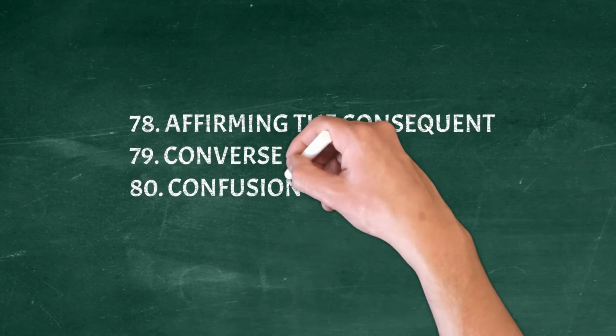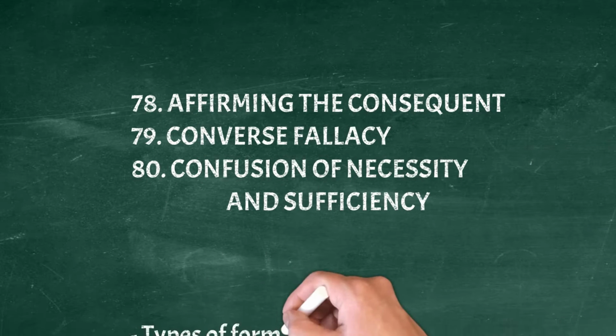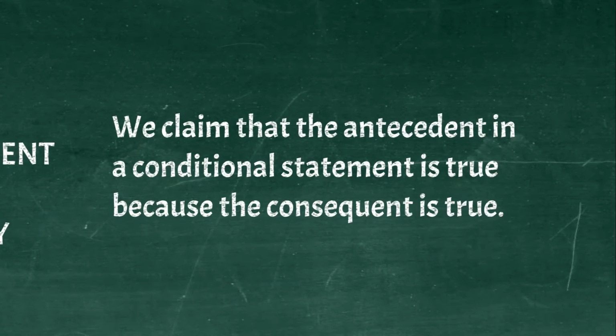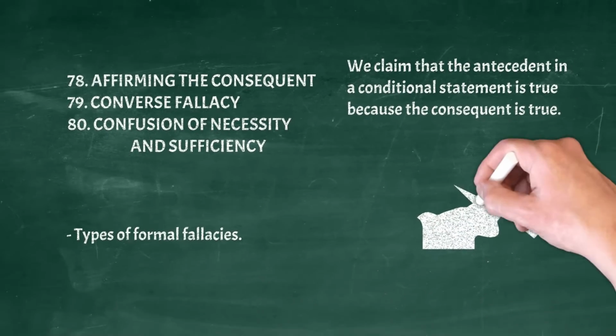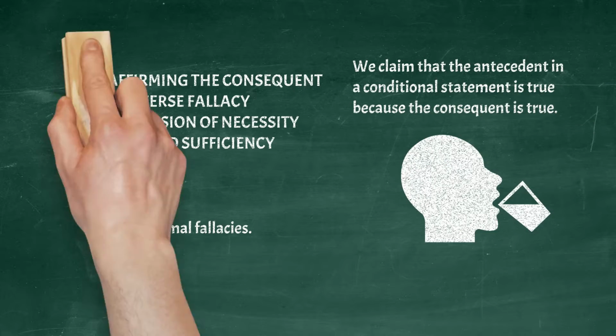Affirming the consequent, converse fallacy, confusion of necessity and sufficiency. Also types of formal fallacies. We claim that the antecedent in a conditional statement is true because the consequent is true. Example. If I'm drinking then I'm thirsty. I'm thirsty, therefore, I am drinking.